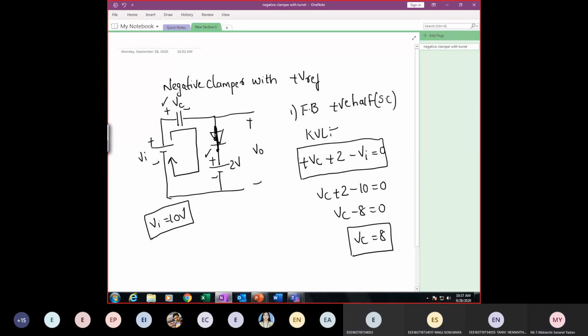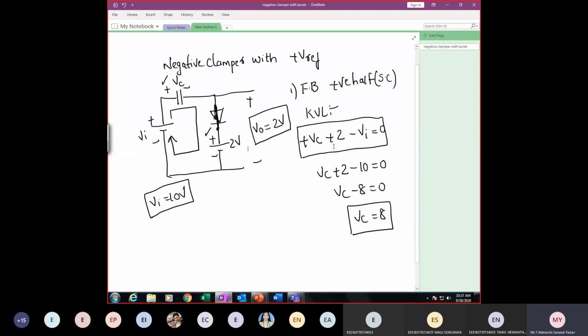Suppose I want to know whether V out will be 0 or 2 volt. 2 volts. Good. V out is 2 volt. Because if something is shorted across the output, you would consider it as 0 volt. But here there is a reference voltage. That's why V output is 2 volt.